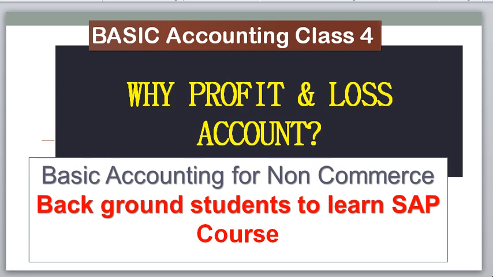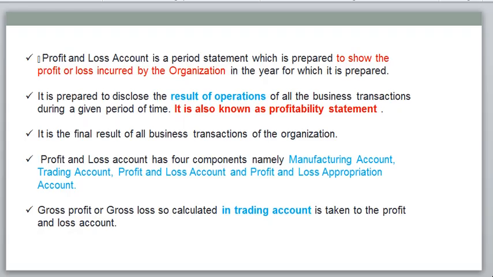Now let's understand the concept. Before explaining the profit and loss account, we have to learn one more important area, that is the accounting period. Generally our accounting period starts from 1st April and ends with 31st March. So this is one accounting period.